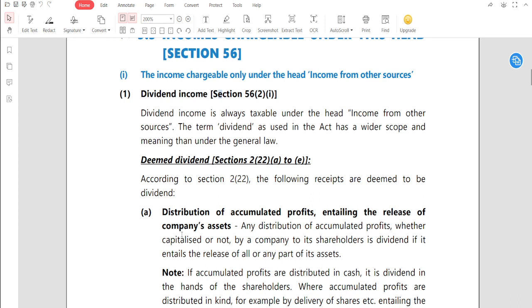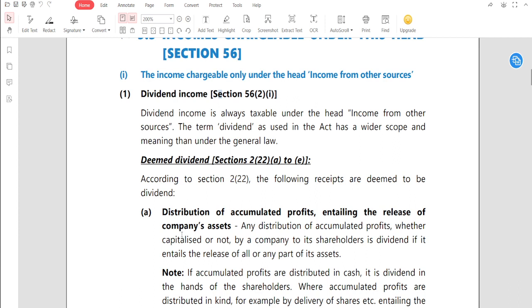So now we need to first understand deemed dividend. So deemed का meaning क्या होता है वो समझना है. The first thing that we need to understand is what is the meaning of the deemed. So deemed का meaning क्या है सर, ये सबसे पहले समझते हैं हम. What is the meaning of the deemed?